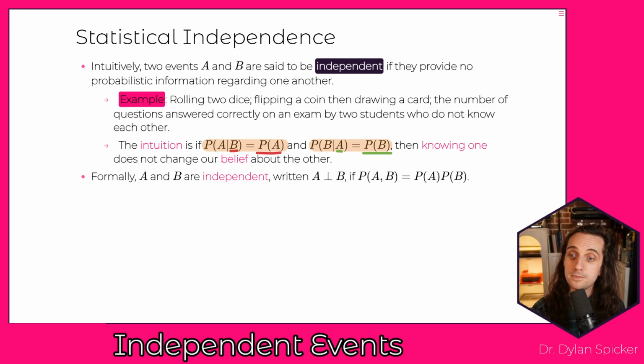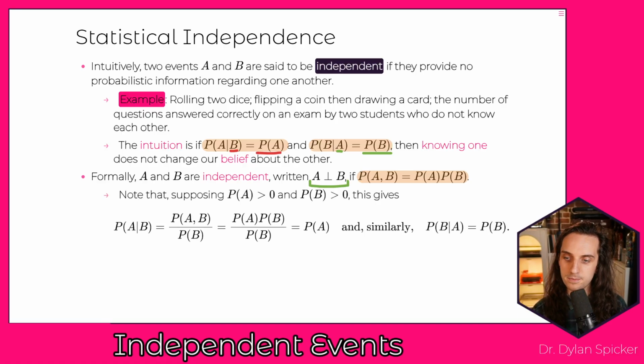So if A and B are independent, then we will write this as A and then the perpendicular sign and then B, right? So A perp B means that A is independent of B. And definitionally, what we use as our definition is that the probability of A and B has to be equal to the probability of A times the probability of B. So where is that definition coming from?